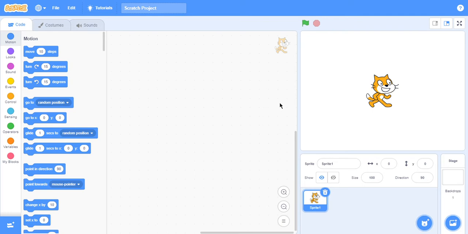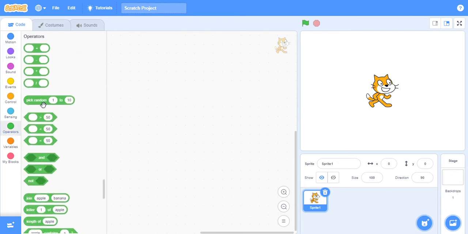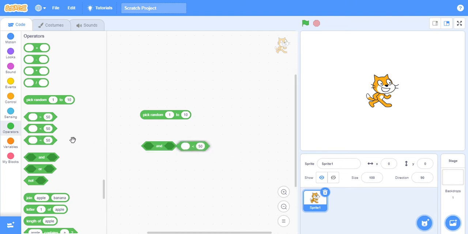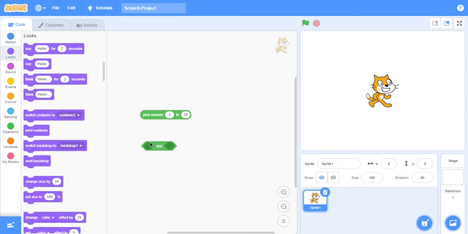Welcome to Scratch. Well, it's not developed, but I'm gonna teach you about operators. You got the pick random. I'm gonna teach you about these, like these and maths. Definitely not doing that. First thing you can do with the pick random 1 to 10, you can do this technically.